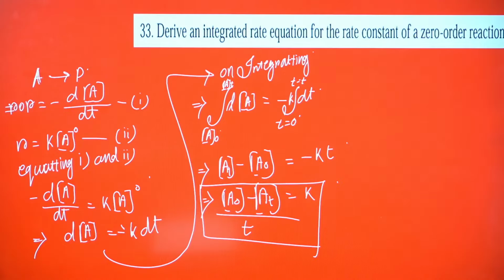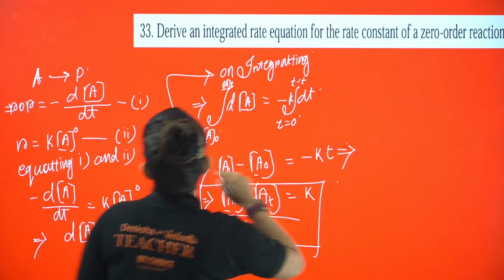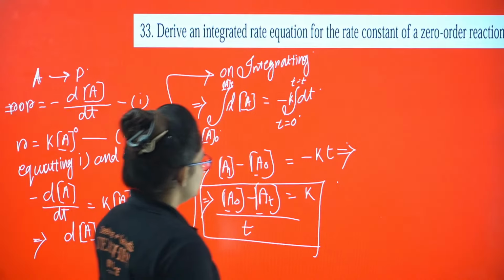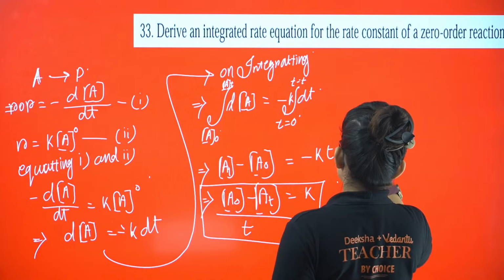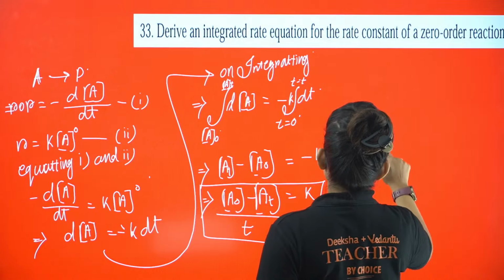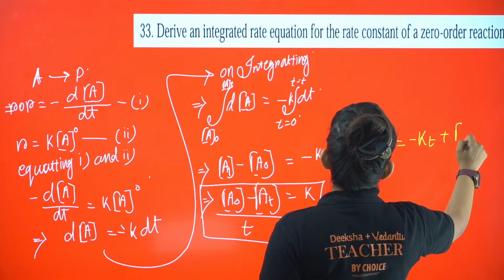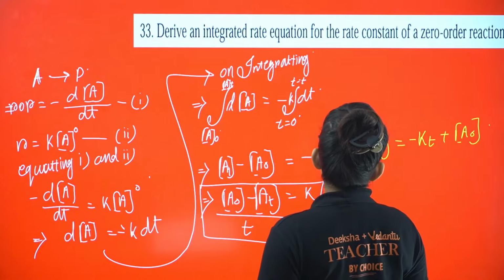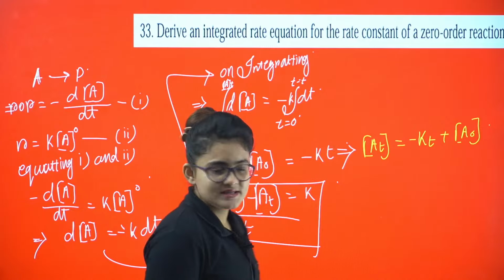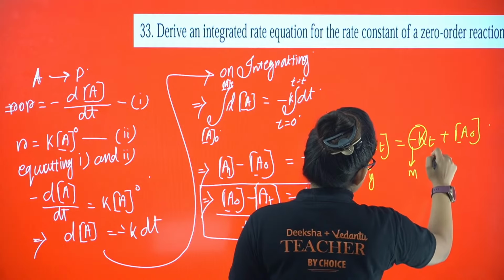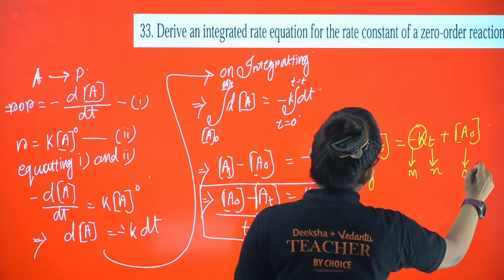I guess it's clear to you. One more thing I wanted to tell from here itself. The graph is very much important, so let me explain a little bit. From here I can get At equals minus kT plus A0. You can say this is a straight line equation: this is your y, minus k is your m, this is your x, this is your c, y equals mx plus c.